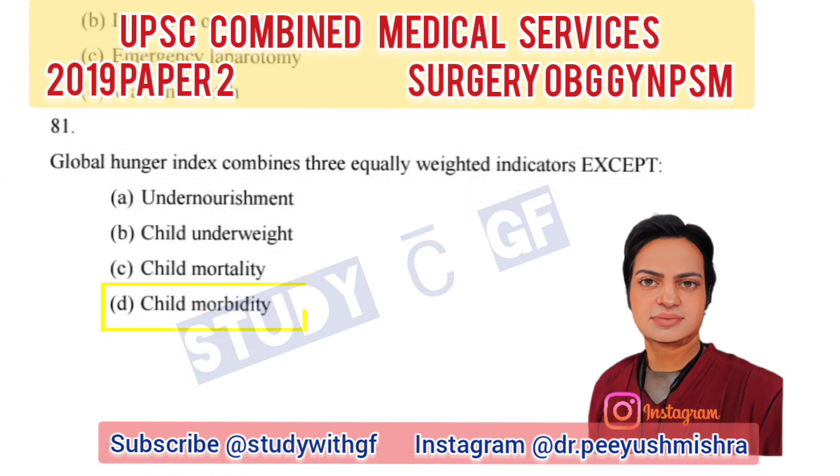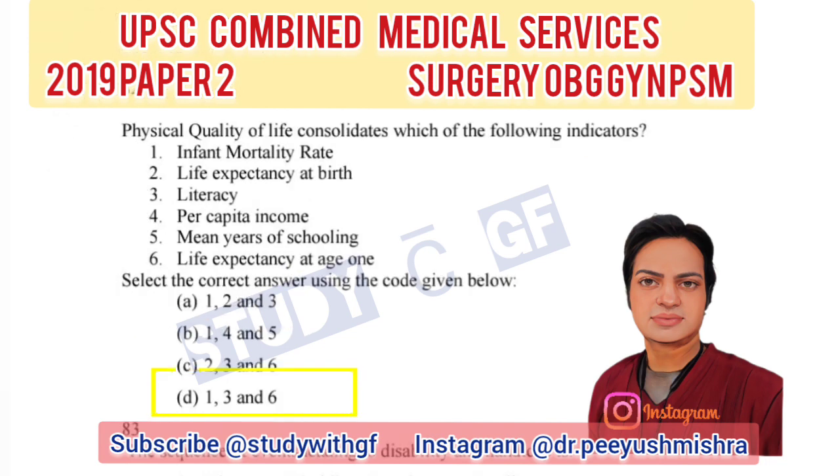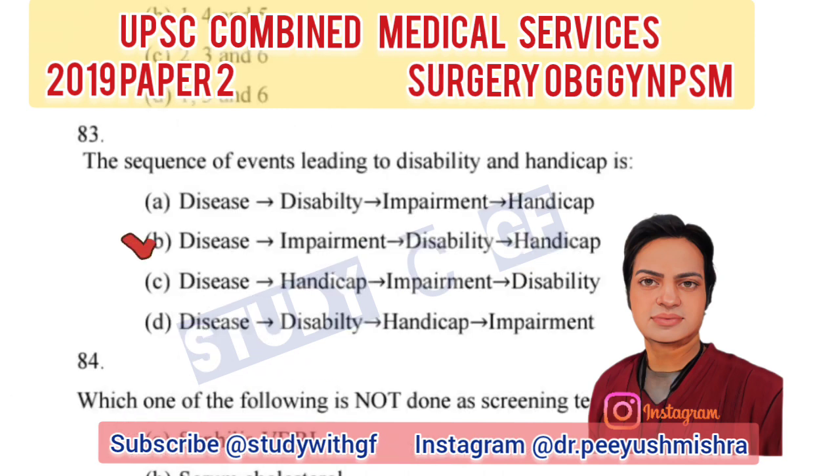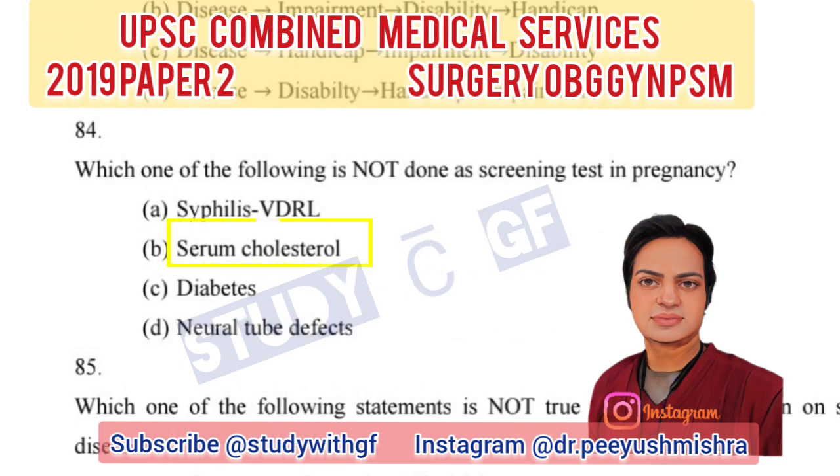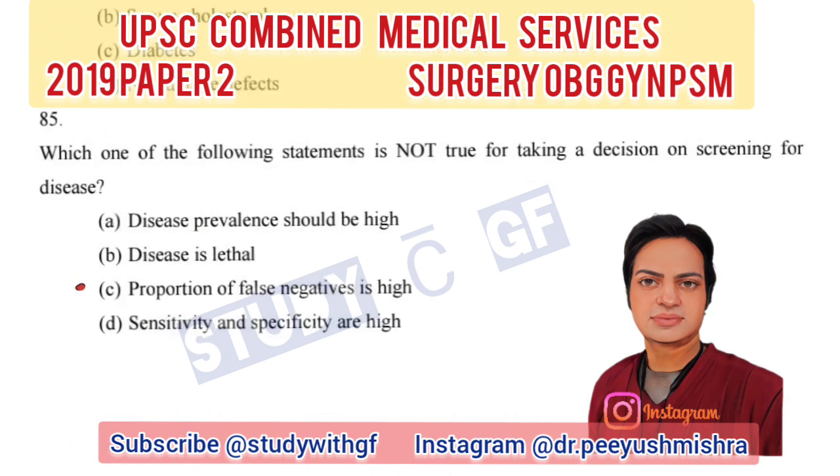Emergency laparotomy. Global Hunger Index combines 3 equally weighted indicators except child morbidity. Physical quality of life consolidates which of the following indicators? Infant mortality rate, literacy, life expectancy at age 1. The sequence of events leading to disability and handicap is disease, impairment, disability, handicap. Which one of the following is not done as screening test in pregnancy? Serum cholesterol. Which of the following statements is not true for taking a decision on screening for disease?